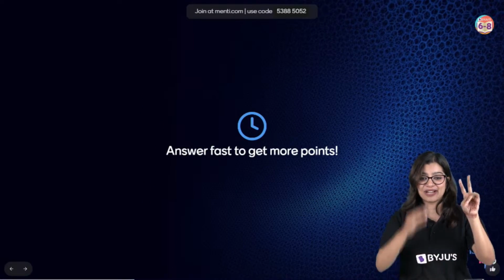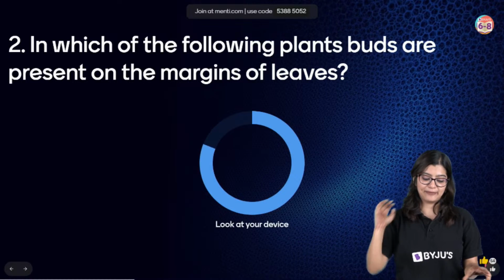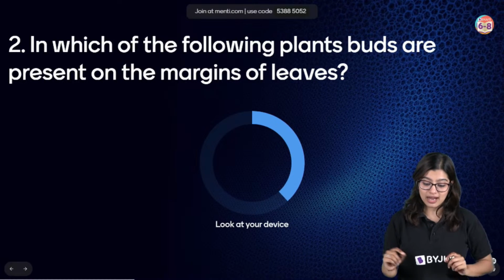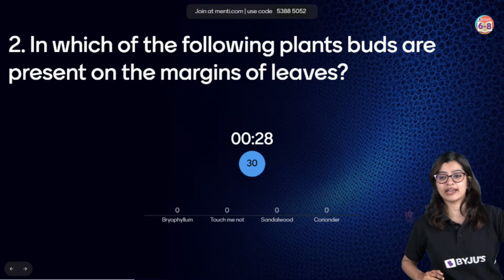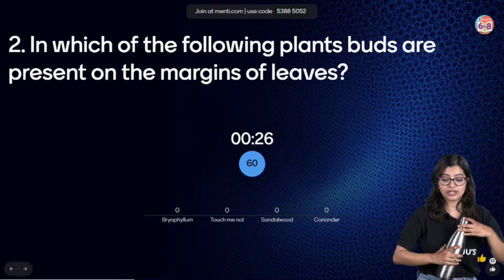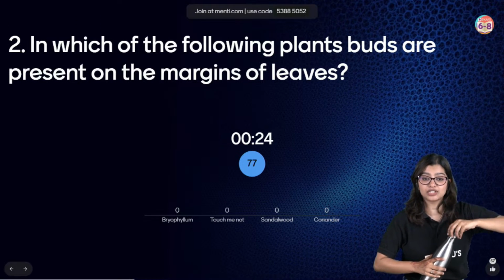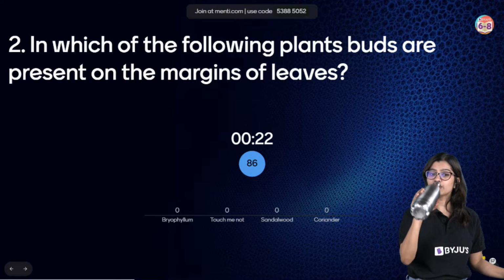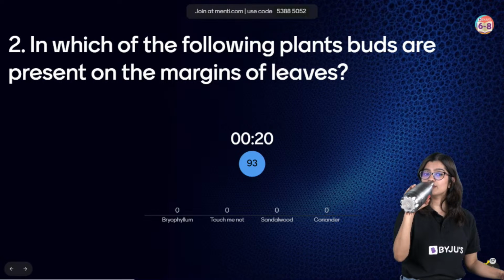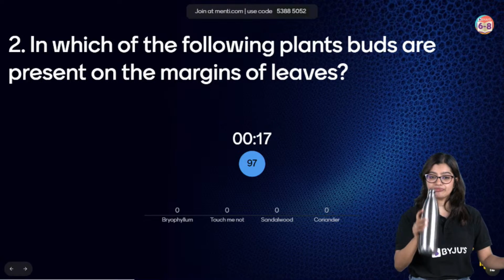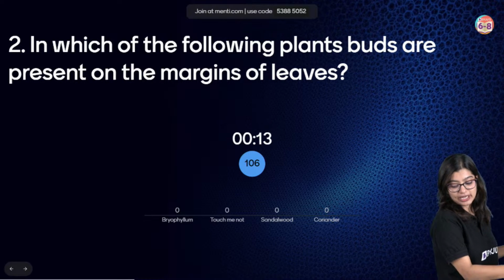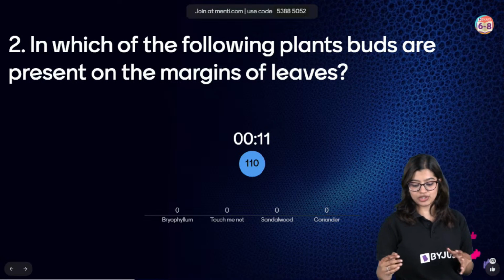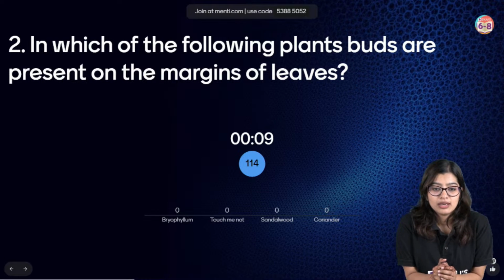With this, we'll move on to question number 2. In which of the following plants are buds present on the margins of the leaf, right? In which plant do we find buds on the margins of the leaf? So we have 4 options. Bryophyllum, touch me not, sandalwood, or is it coriander?